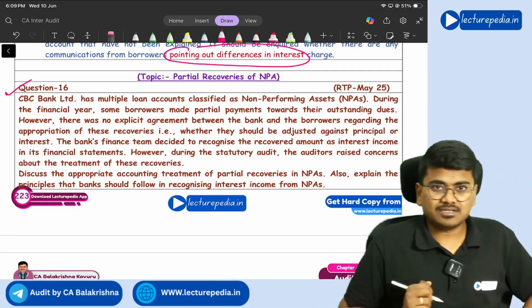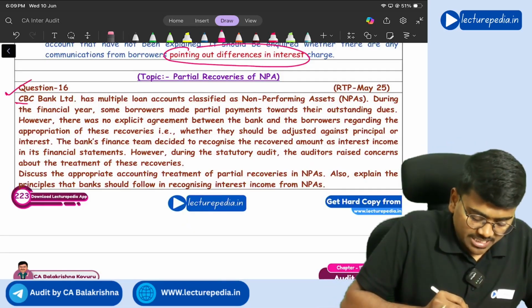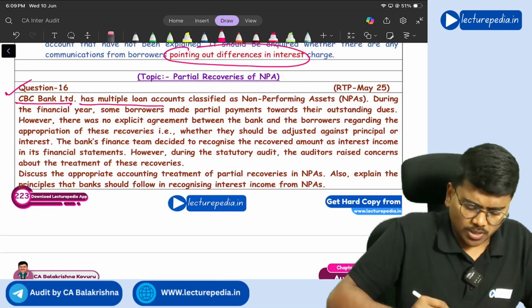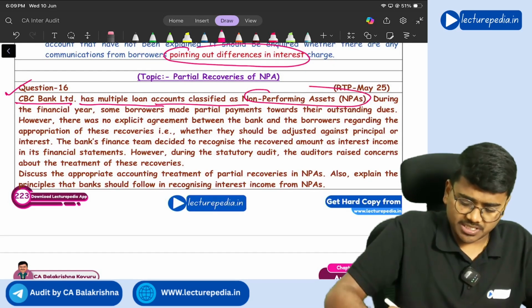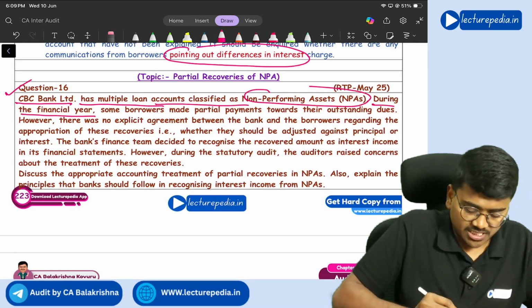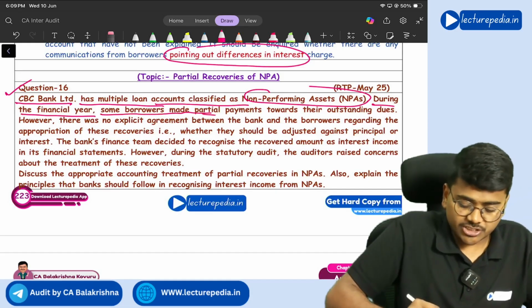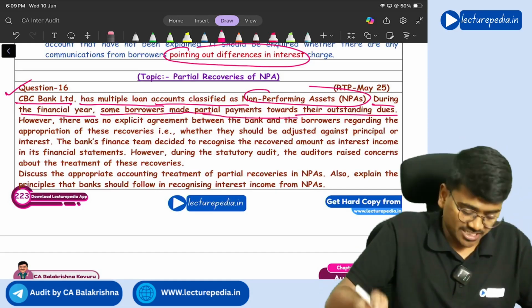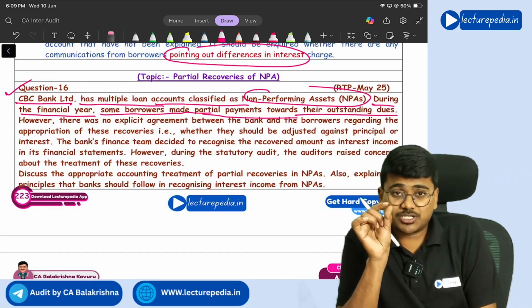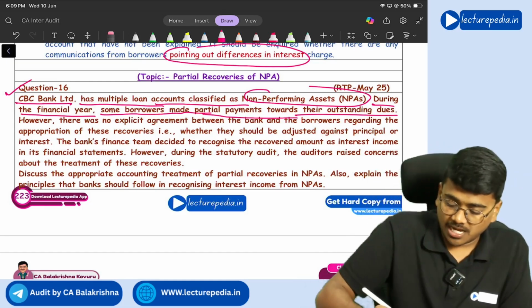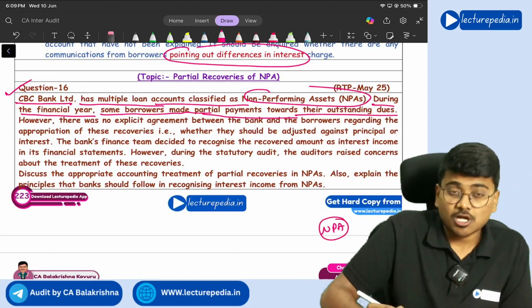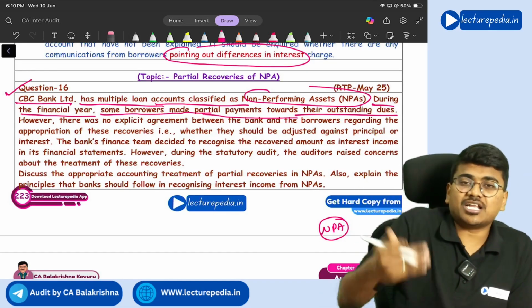Next, question number 16. CBC Bank Limited has multiple loan accounts classified as NPAs. During the financial year, some borrowers made partial payments towards their outstanding dues. So, with respect to the outstanding dues which have become NPAs, borrowers have paid partial amounts, not the complete amount.